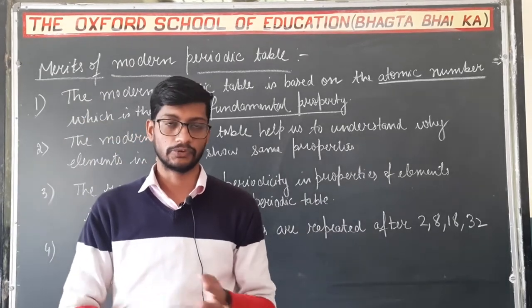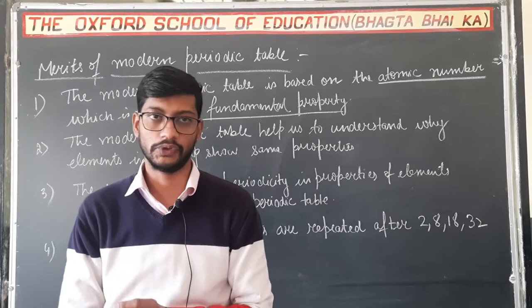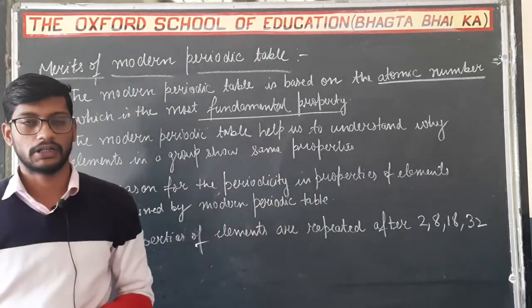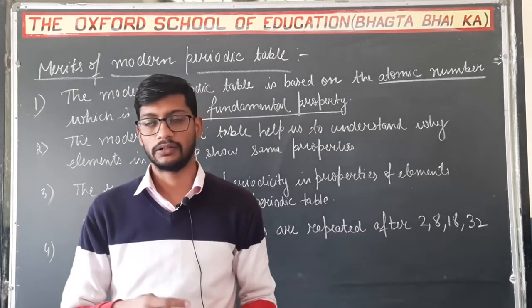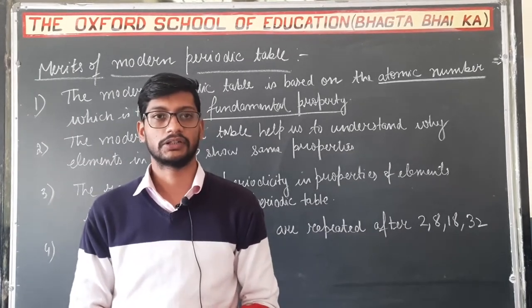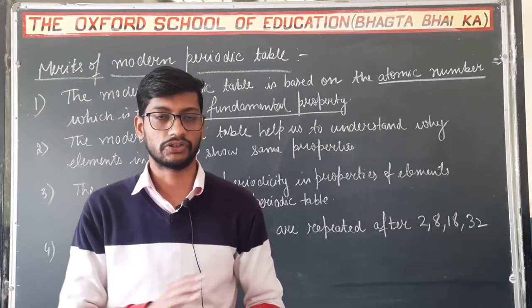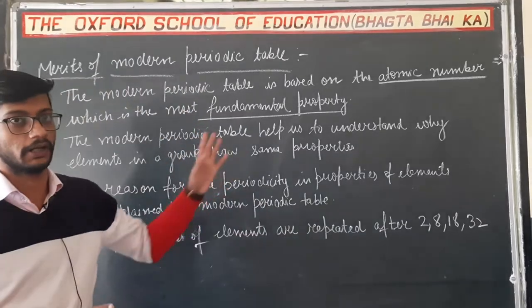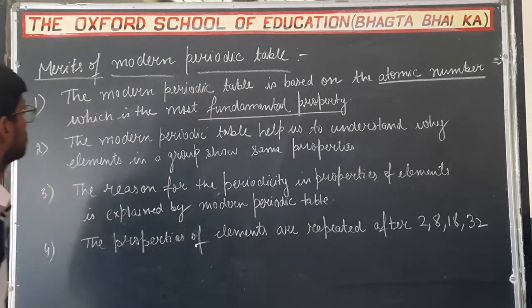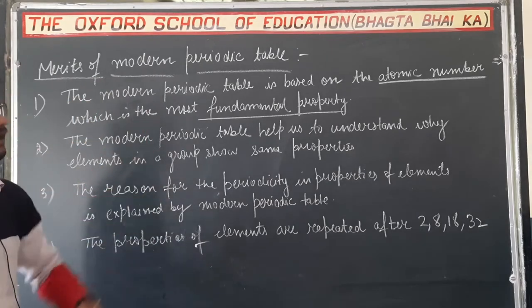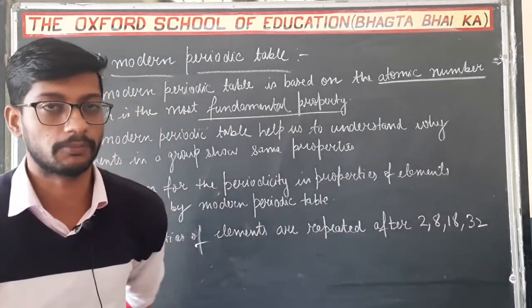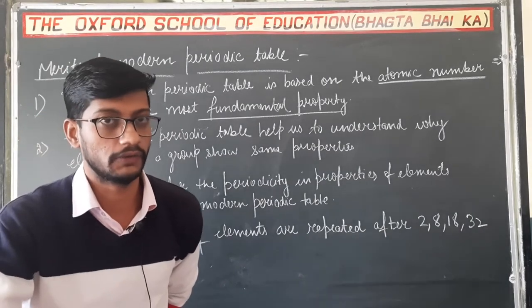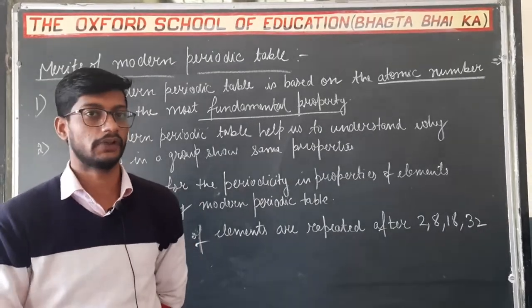Other than this, the position of hydrogen was fully explained by this concept, and the positions of cobalt, nickel, and various other elements were also fully explained. So the first merit of this table is very important: this table is based on the concept of modern atomic number, which is the most fundamental property of any element.